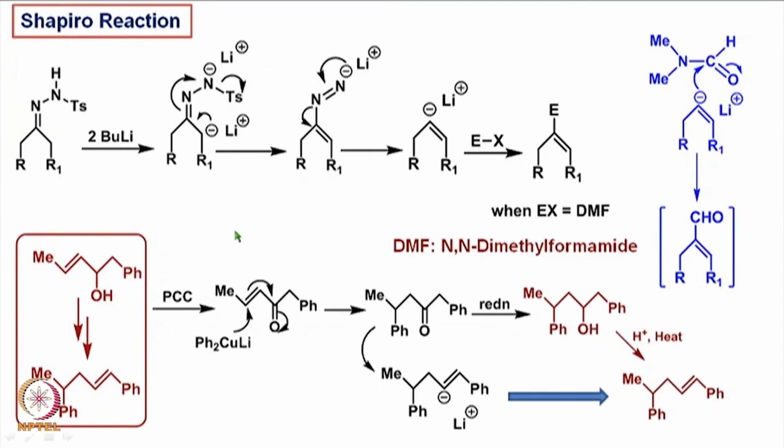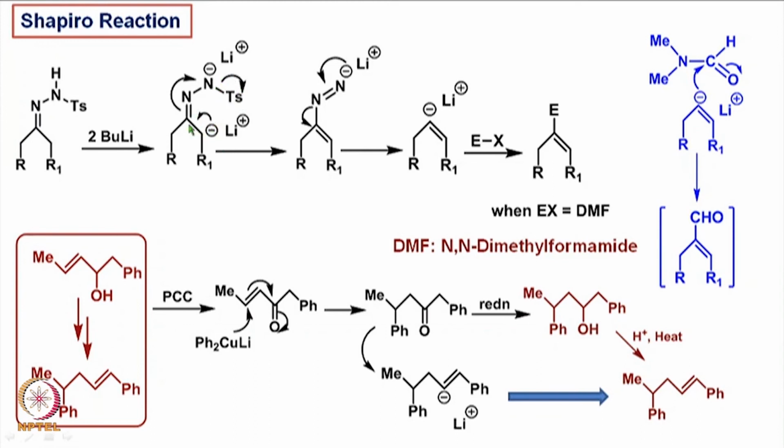The Shapiro reaction is an extension of Bamford Stevens reaction, which is done in a solvent like THF or ether, and you use two equivalents of butyl lithium. Now, if we take a tosyl hydrazone of this type and use two equivalents of butyl lithium, we expect to form a dianion of this kind, because the butyl lithium will deprotonate this NH proton here and also deprotonate the hydrogen which is here, to form this kind of dianion,